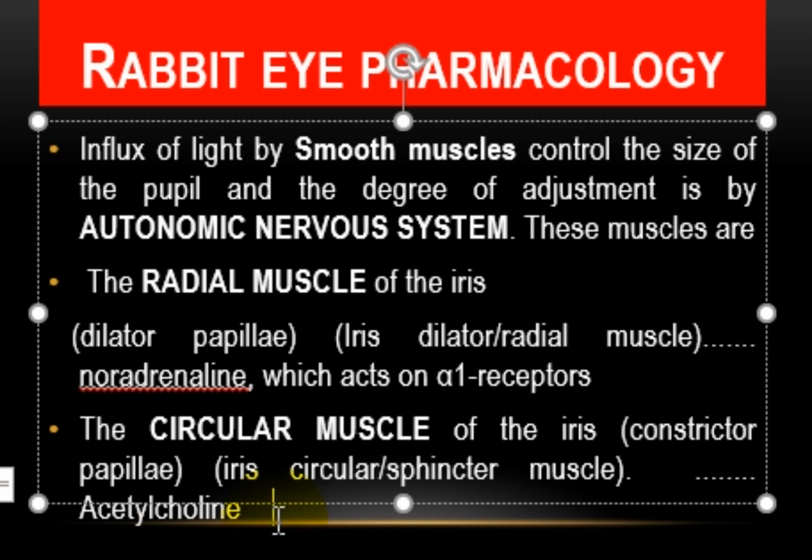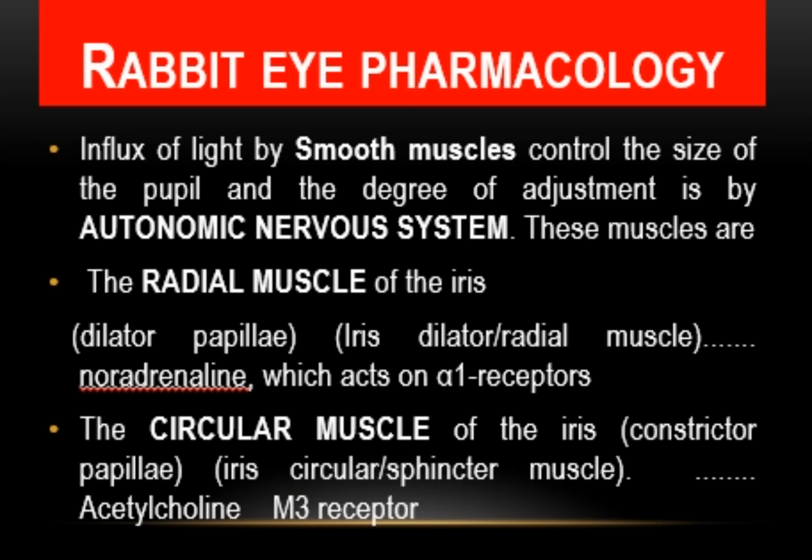The active agonist is acetylcholine, and activation of the M3 receptors by their agonist results in miosis. It is reversed by an M3 antagonist, which results in mydriasis.